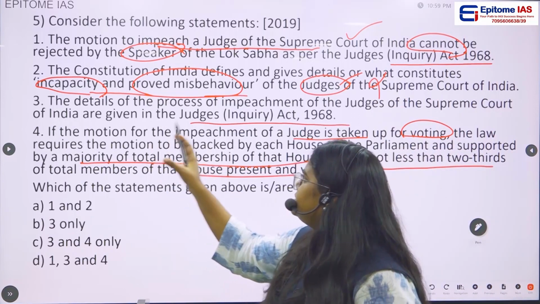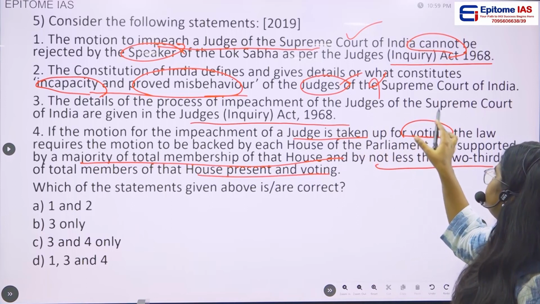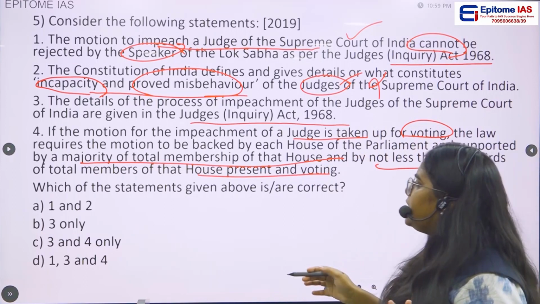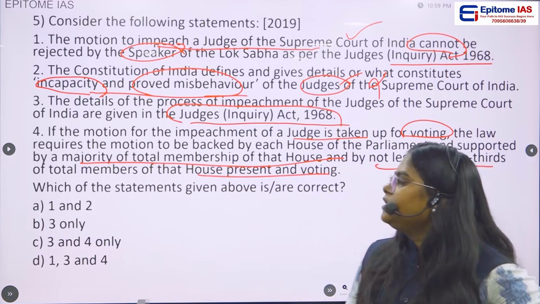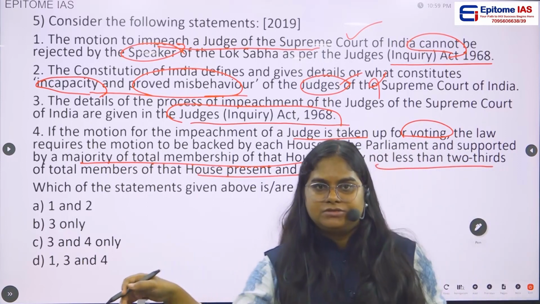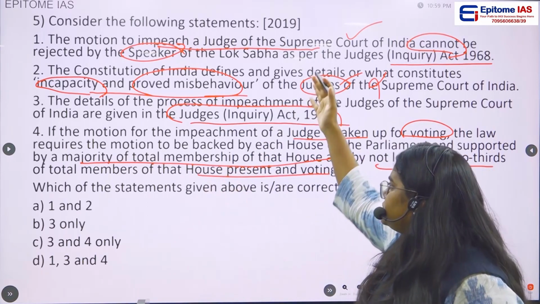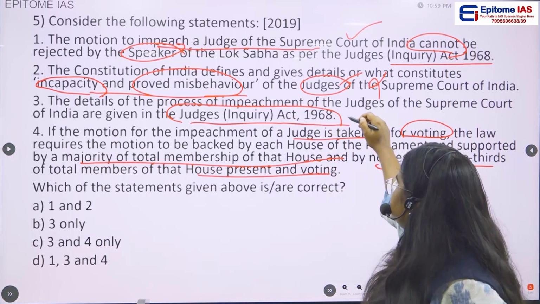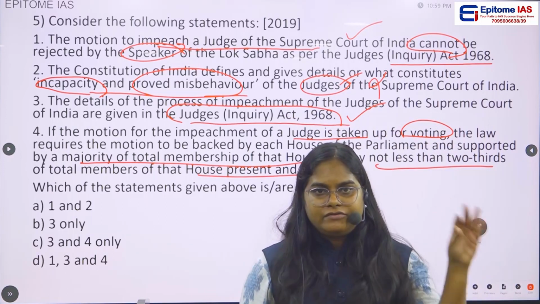Third statement, the details of the process of impeachment of the judges of Supreme Court of India are given in the Judges Inquiry Act of 1968. Yes, this is true. It is not mentioned in the Constitution of India. It is mentioned in the Judges Inquiry Act of 1968.